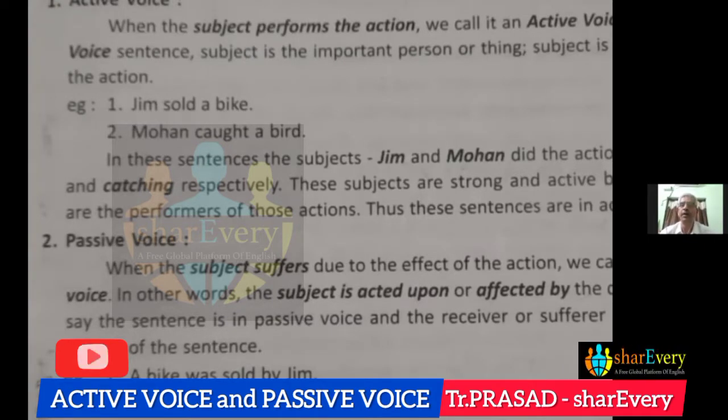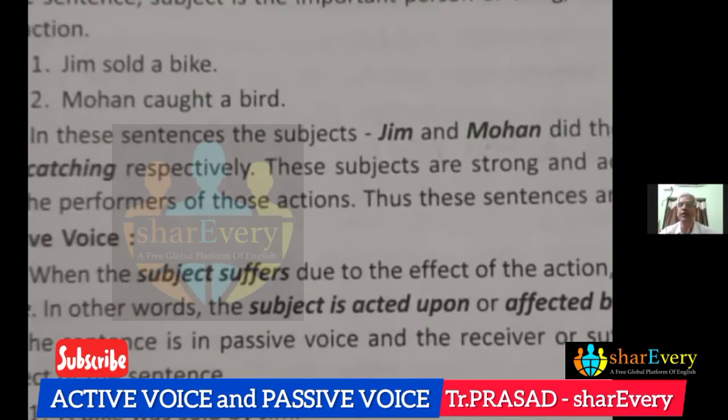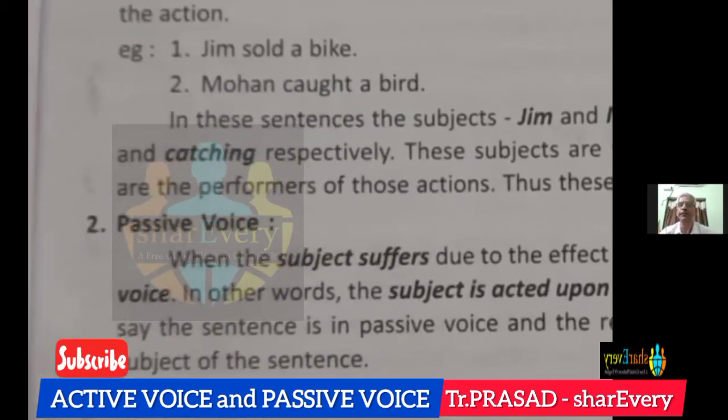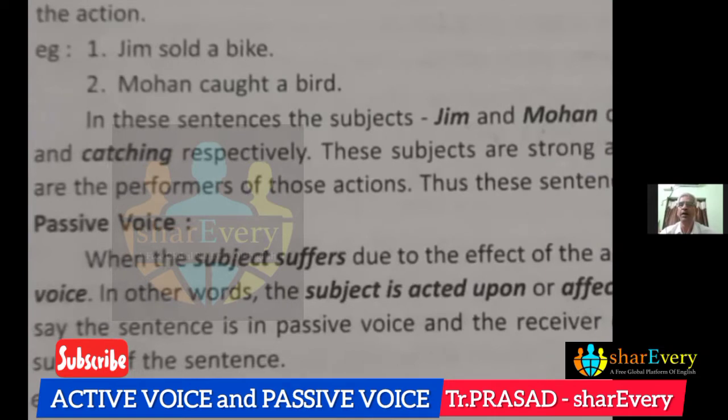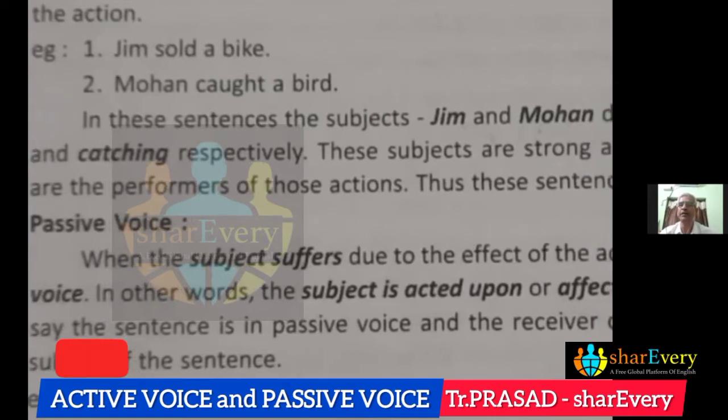Okay, here in passive voice, a bike was sold by Jim. Here, the subject is a bike. But here, the subject does not do anything. It is inactive or passive, or something is done to the subject.